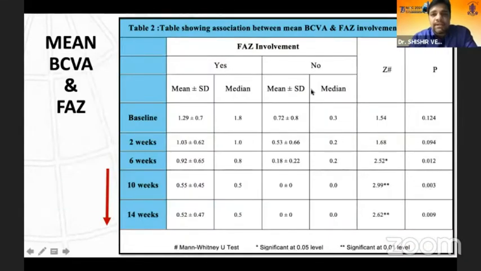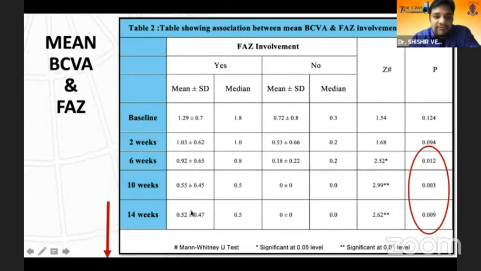This is a table comparing eyes with FAZ involvement and those with no FAZ involvement. We can see that the visual acuity is significantly different at 6 weeks and beyond. At 6 weeks, 10 weeks, and 14 weeks, there is a significant difference in visual acuity between the eyes with FAZ involvement and the ones with no FAZ involvement. The ones with FAZ involvement had relatively poor visual acuities, which was significant beyond 6 weeks.